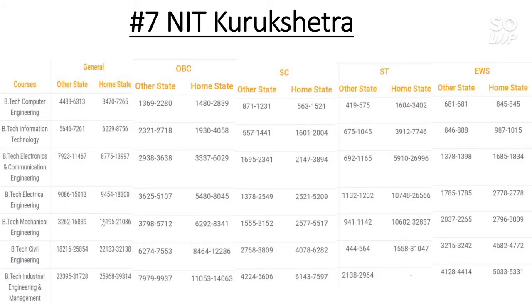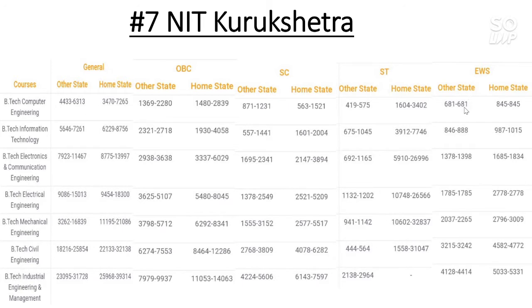NIT Kurukshetra for CSE branch general category cutoff for other state is 6300 and for home state it is 7200. For OBC category the other state cutoff is 2280 and for home state it is 2839. For SC category the cutoff is 1200 for other state and for home state it is 1500. Now for ST category the cutoff for other state is 575 and for home state it is 3400.